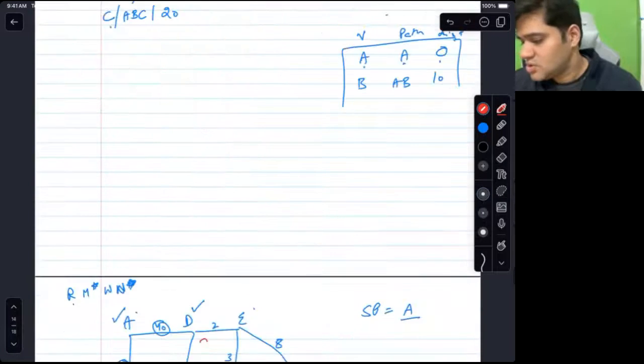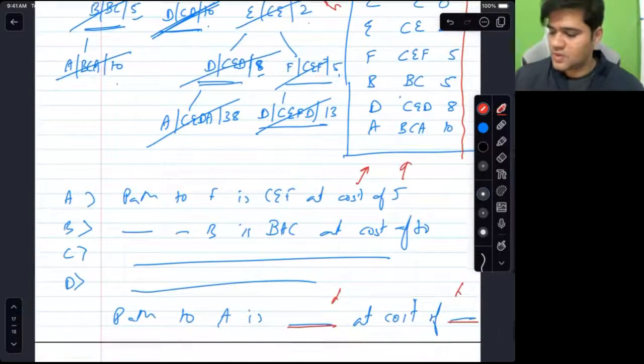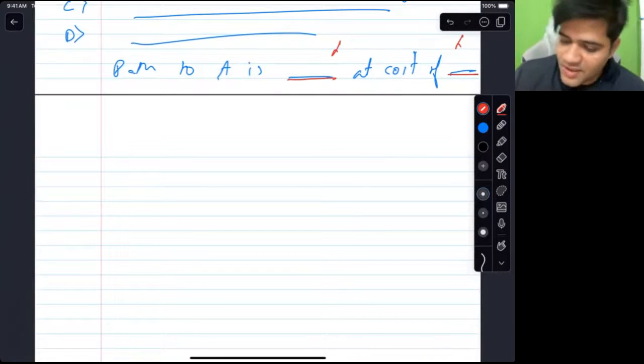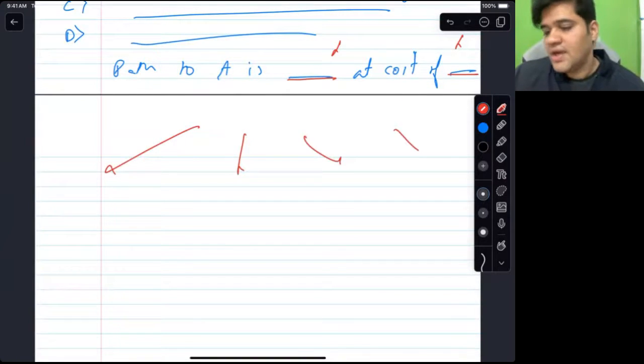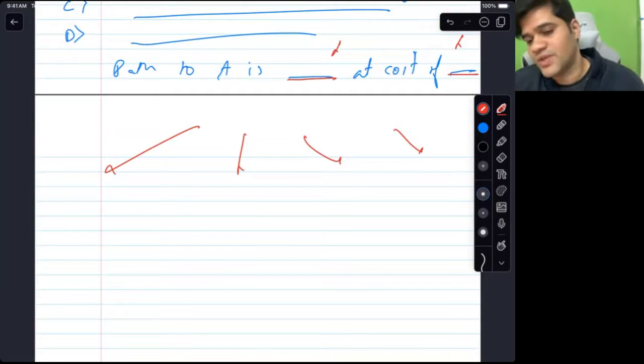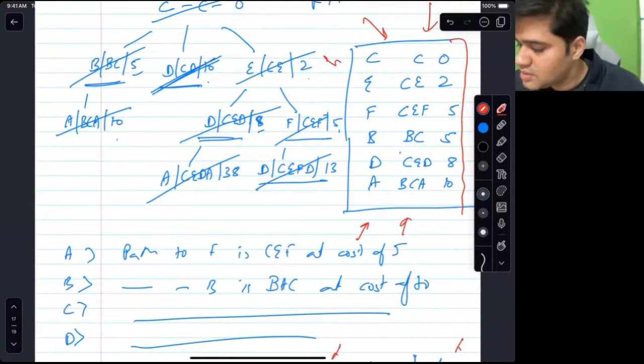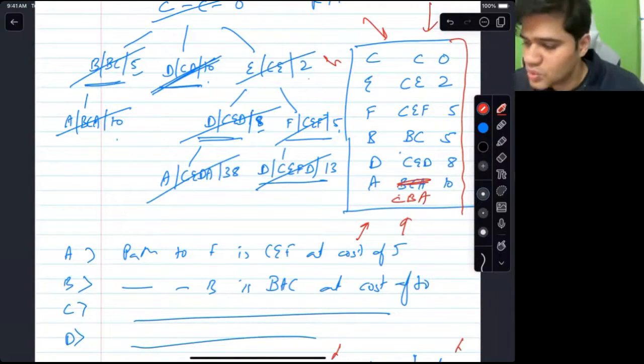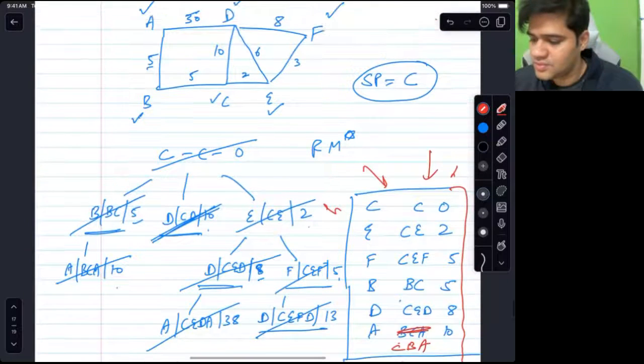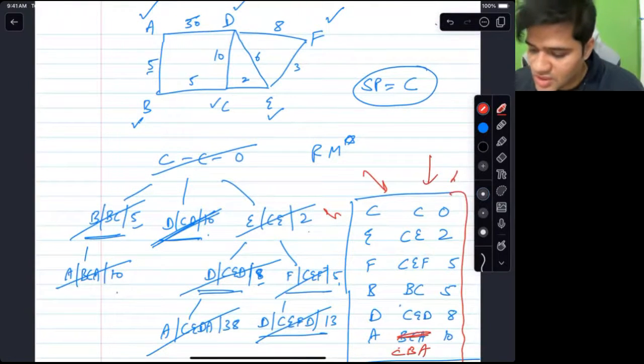Summarize the lecture. So the summary is that we did actually 4 questions. In fact, help me recall the questions. Do you recall the first question? Path of A should be CBA. Yeah, that is CBA actually, not BCA. Cool. So few paths went haywire. So this is actually entirely CB. This is CBA.